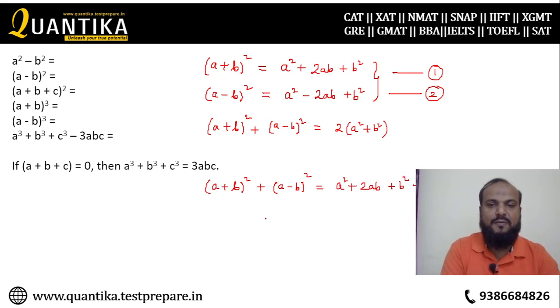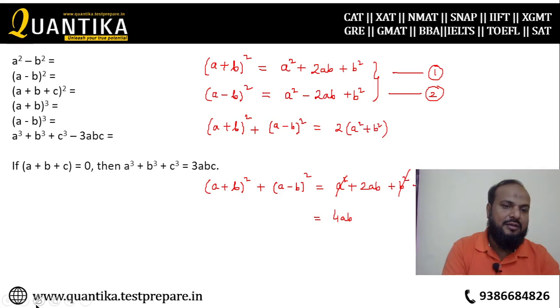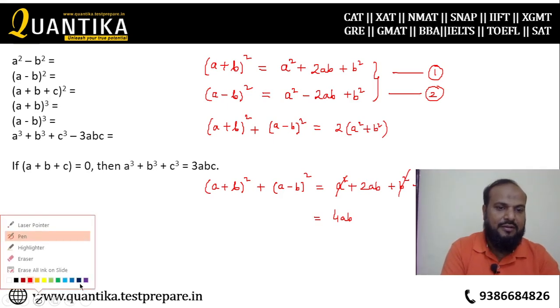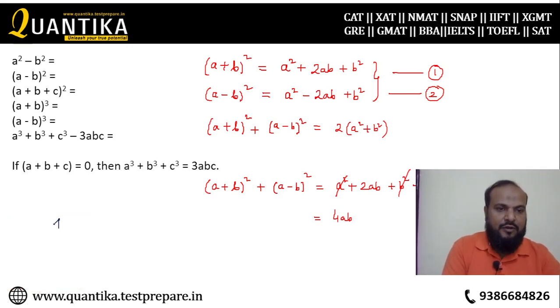So this gives you 4ab. Now this is a very famous formula. What is the formula? 4ab is equal to a plus b whole square minus a minus b whole square.